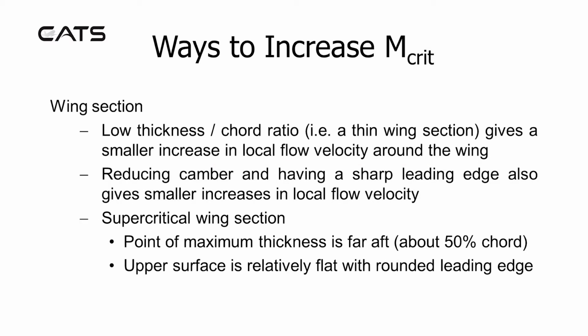Ways to increase Mcrit. Wing section. A low thickness to chord ratio, i.e. a thin wing section, gives a smaller increase in local flow velocity around the wing. Reducing camber and having a sharp leading edge also gives smaller increases in local flow velocity.